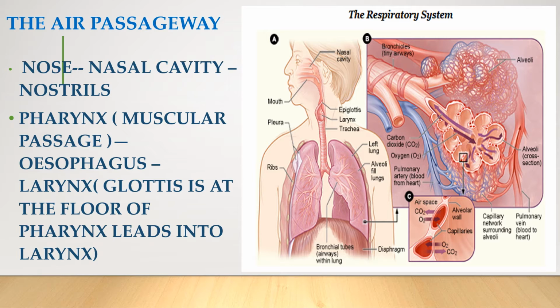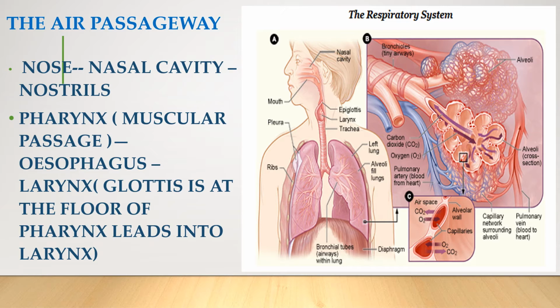The nose, which encloses the nasal cavity. It opens to the outside through the openings called nostrils. The nasal cavity is lined by fine hairs and mucus. The fine hairs filter the dust particles from the air, while the mucus moistens and warms the incoming air and keeps its temperature nearly equal to that of the body.